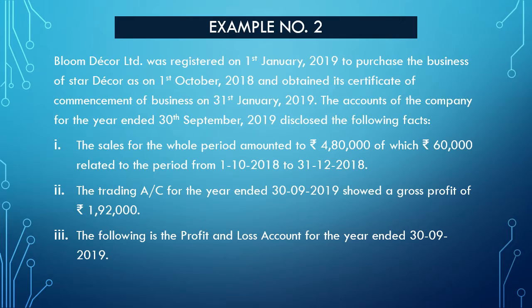The accounts of the company for the year ended 30th September 2019 disclose the following facts. The company closes its accounts on 30th September. The sales for the whole period amounted to rupees 4,80,000, out of which rupees 60,000 related to the period from 1st October to 31st December 2018. The trading account for the year ended 30th September 2019 showed a gross profit of 1,92,000, and the following is the profit and loss account for the year ended 30th September 2019.